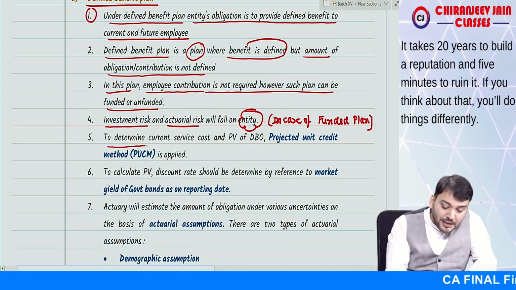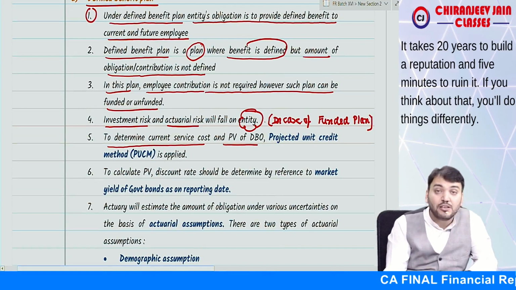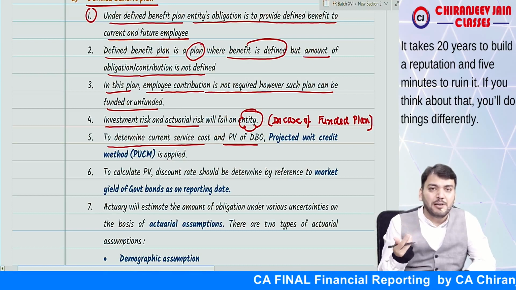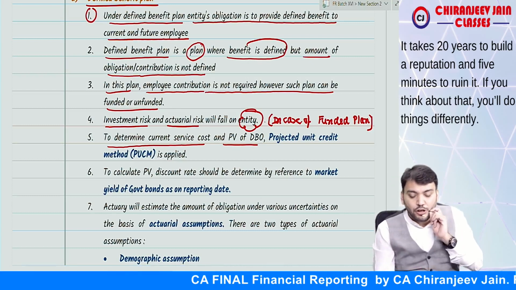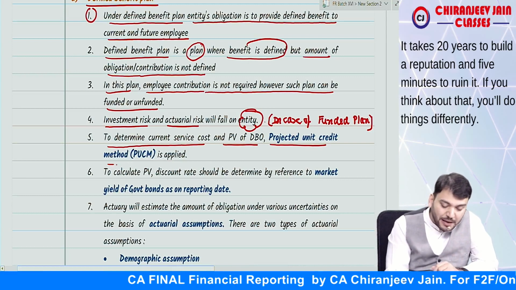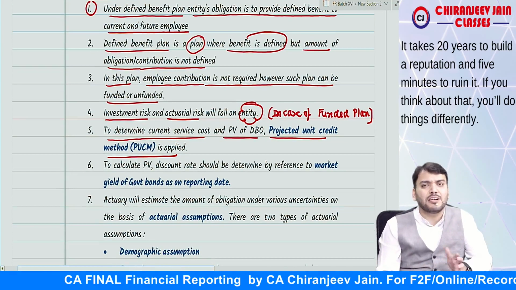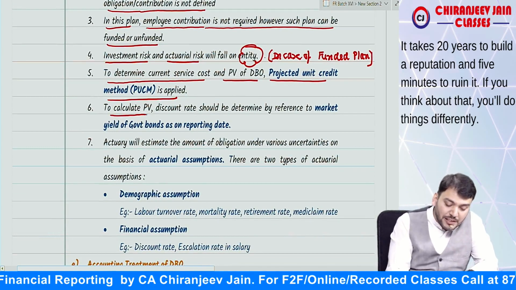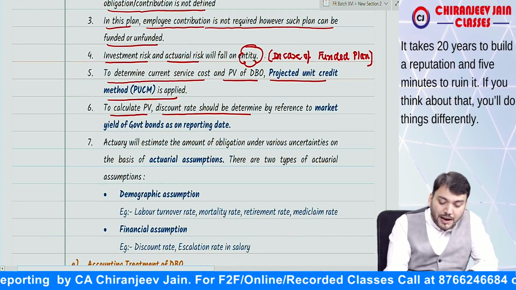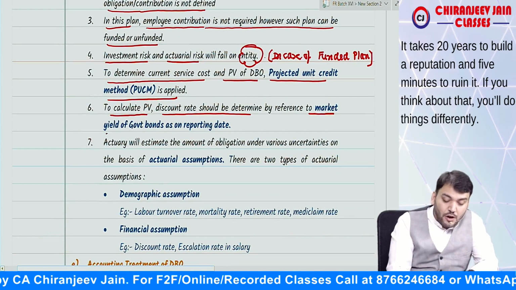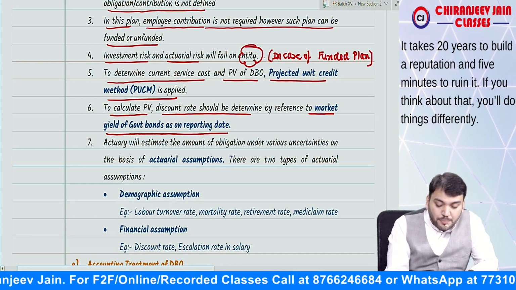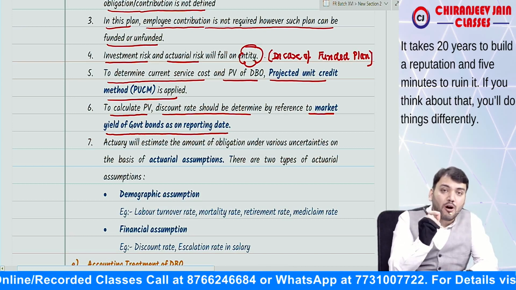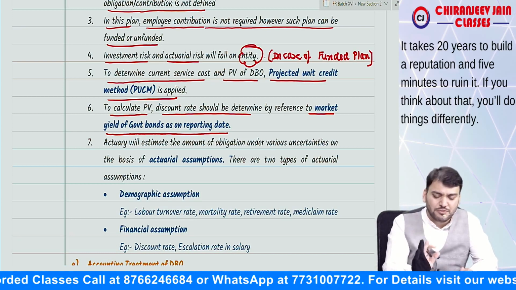Now to determine the current service cost and present value of DBO. DBO means defined benefit obligation. Means obligation means liability. So the present value of DBO will use the projected unit credit method. So what is the projected unit credit method? I will explain with one example. Now to calculate present value, the discount rate should be determined by reference to the market yield of government bonds as on the reporting date. So the discount rate will be equal to the market yield of government bonds as on the reporting date. However, this will be given in the question.